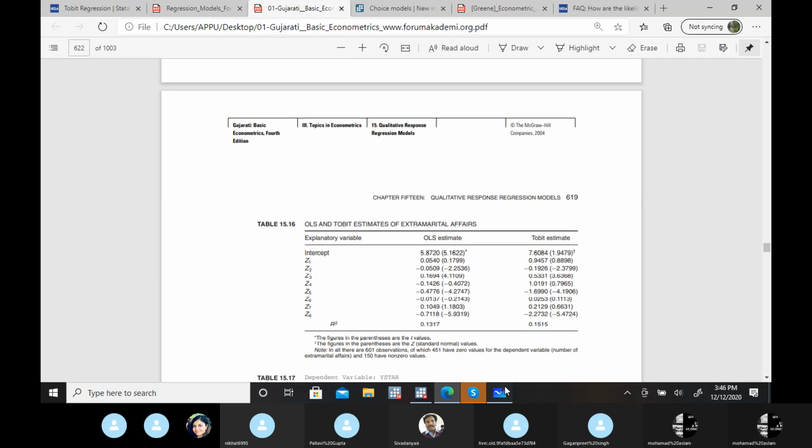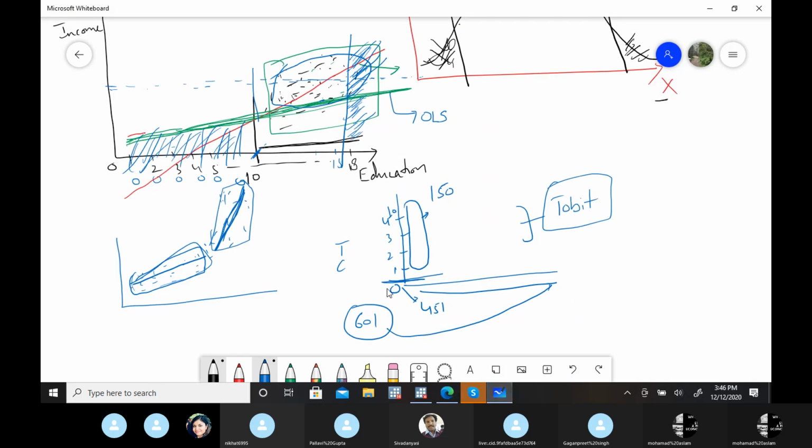In this case, as I'm telling you, one choice I have is that I can exclude these 451 individuals and run the regression on 150 individuals only. Then I can apply a multinomial logit model because I have these 4 categories. And if you think they are in an order, then I have to apply an ordered logit model.